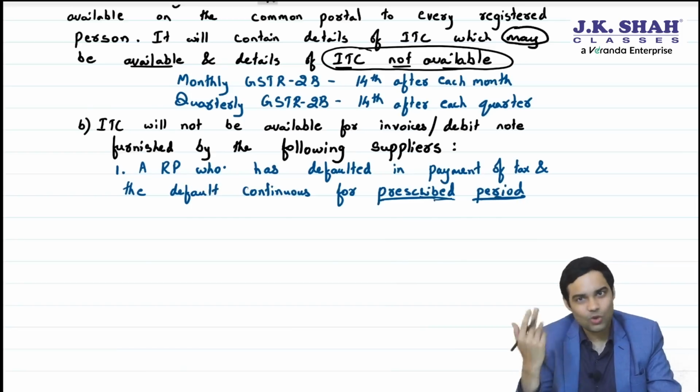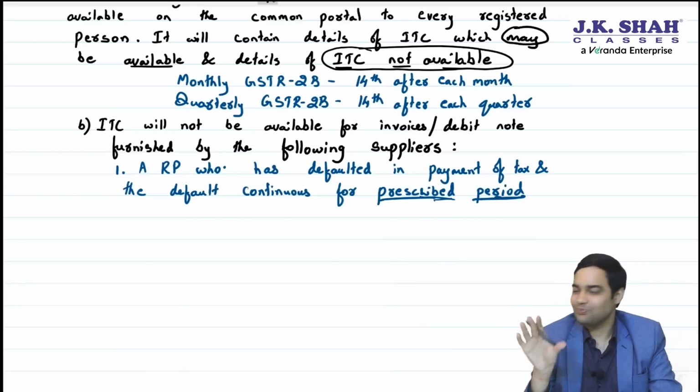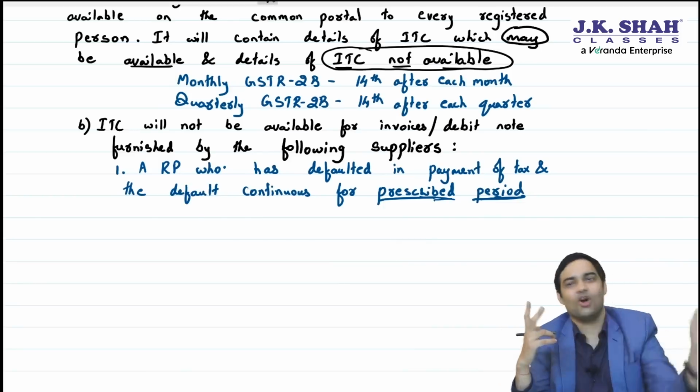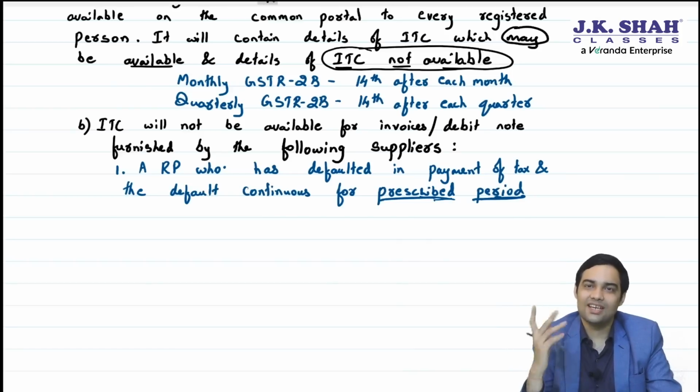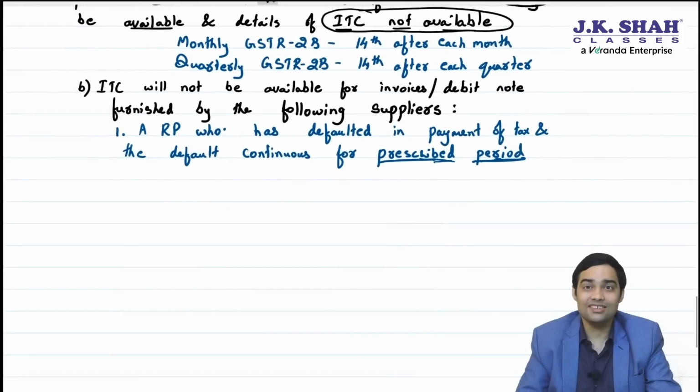And we don't have to do this, system will only do this. System will see that this supplier has not filed for 2 months, let's block ITC for all the recipients. Sir, this is crazy. Yes, it is crazy. The day this comes, government revenue will increase because we will start losing ITC. If we lose ITC, government starts earning more. This is cheating, sir. If you have understood that this is cheating, trust me, you have understood the provision.